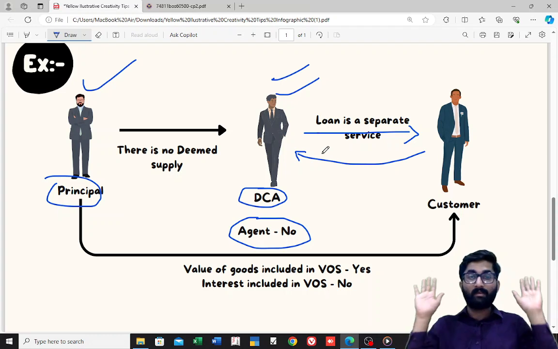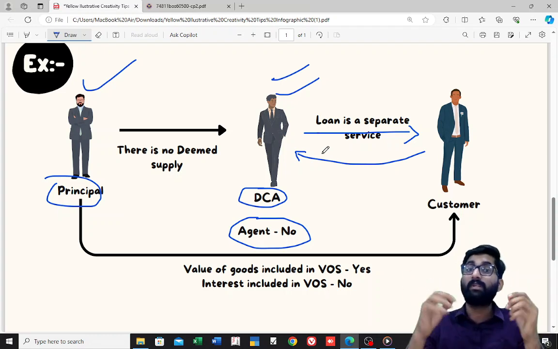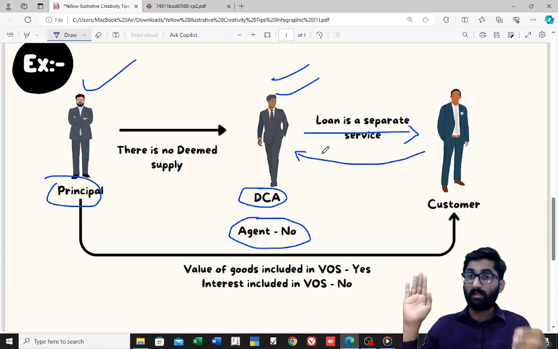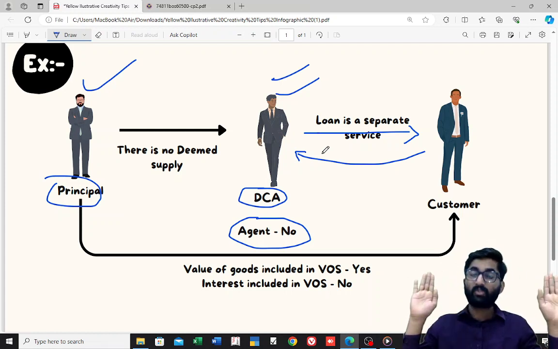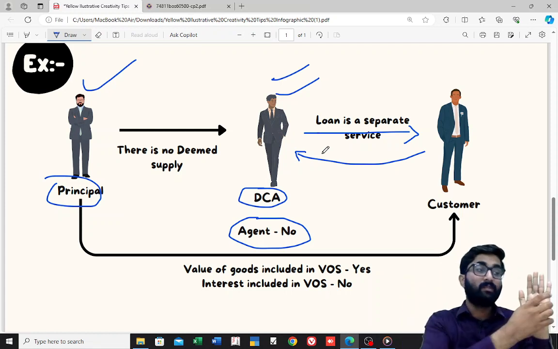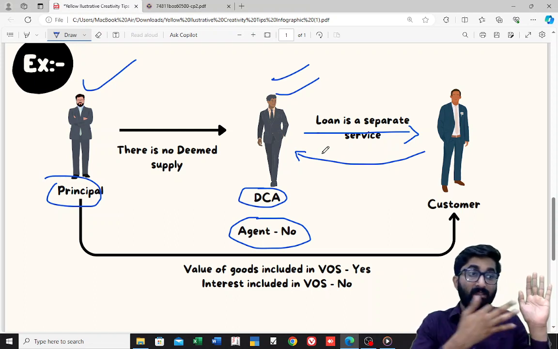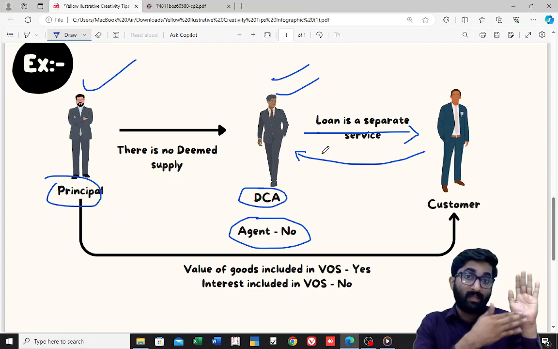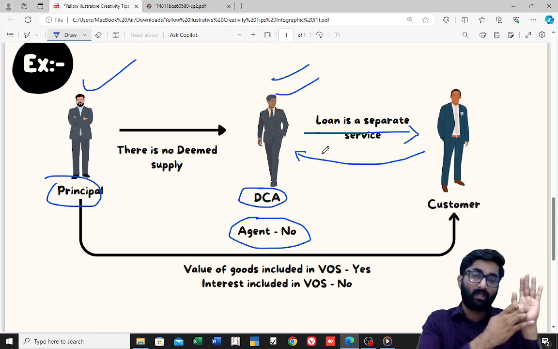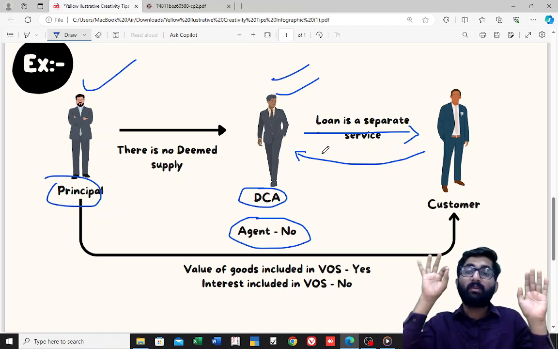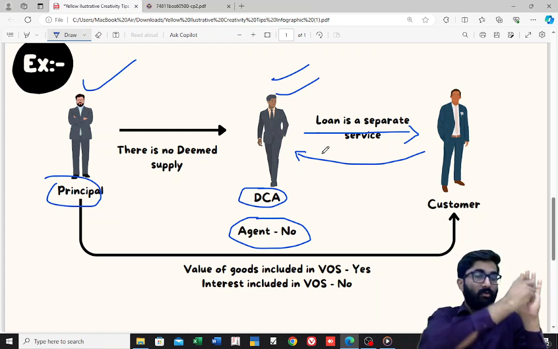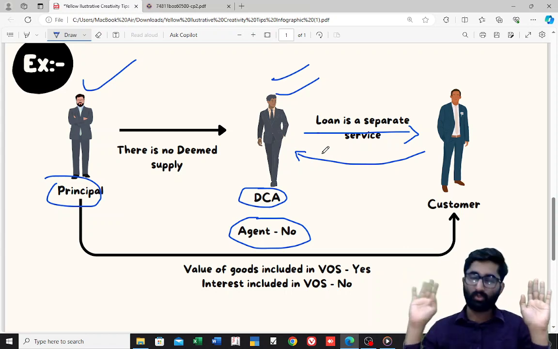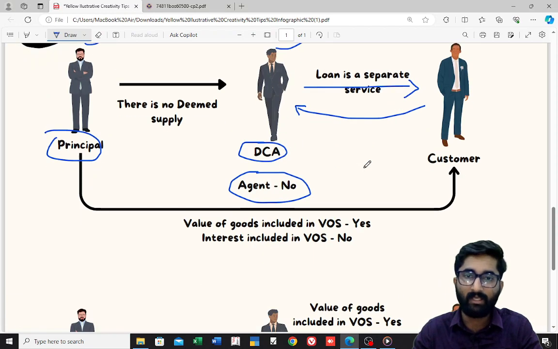I am dummy here. I am not issuing the invoice in my name. I am issuing the invoice in the name of principal, so that any interest which is paid by my customer to me is a separate consideration which I get, because I am giving a separate service to my customer. The original invoice for the goods is issued by principal to the customer. See, value of goods is included in the value of supply.